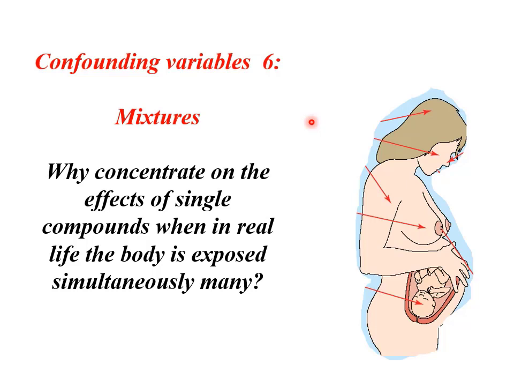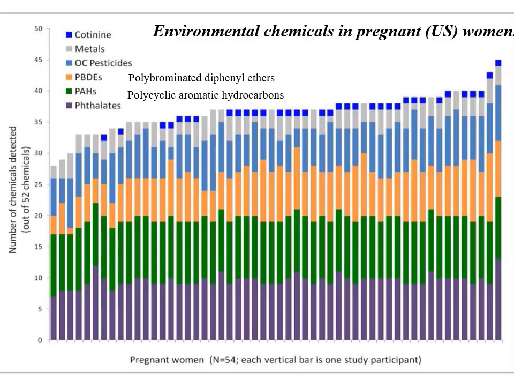In terms of real biological effects, understanding the effects of mixtures is much more important than the effects of single compounds all on their own. The fact that we are all exposed to different compounds is well illustrated by this study, which looked at 52 different chemicals in the blood of pregnant women in the United States. They looked at 54 women and a number of different types of chemicals, heavy metals, pesticides, phthalates, and each woman had a mixture of these compounds, but in various amounts.